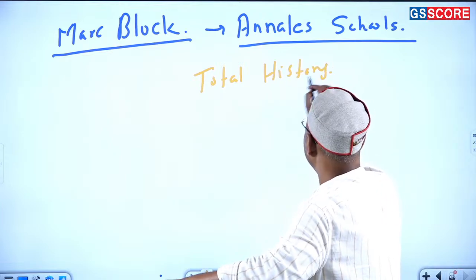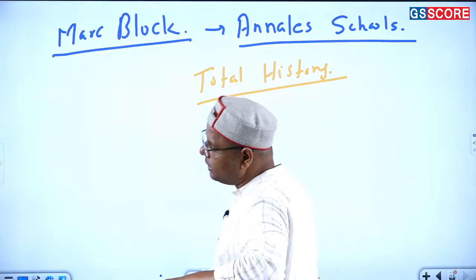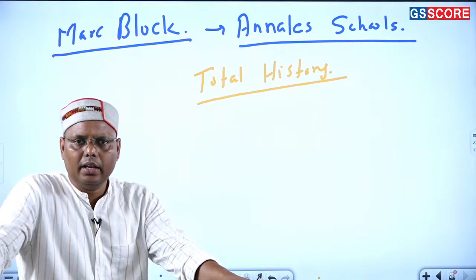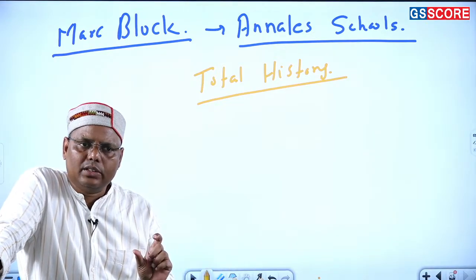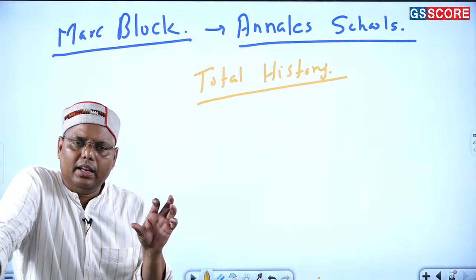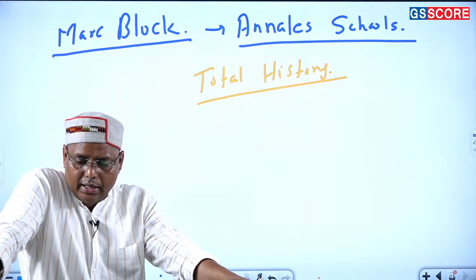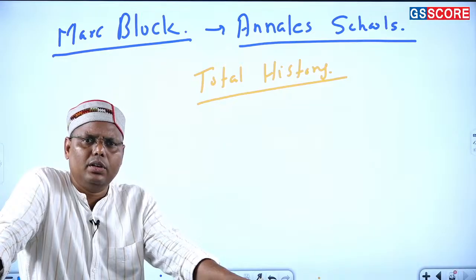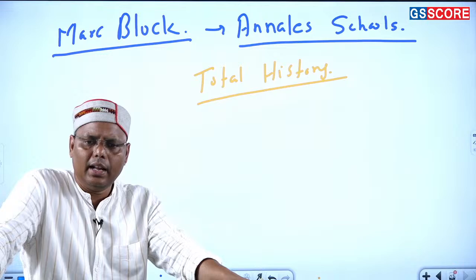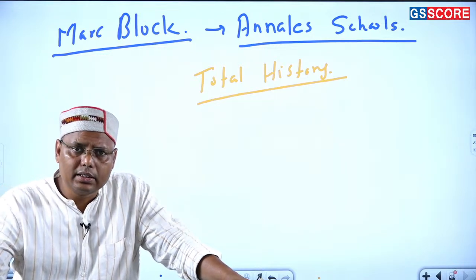Now we find that there are certain people who write history in a very shorter way. There are some people who write history in a very elaborated way. The only thing I can make you understand about this right now is that there is one approach where you try to summarize things, and you try to fit everything in a certain model, and that's how you present it to the audience, right? On the other hand, there's another school which believes that whatever things are present for the past, you present them in the same fashion and let the audience decide, or let the audience conclude the things.